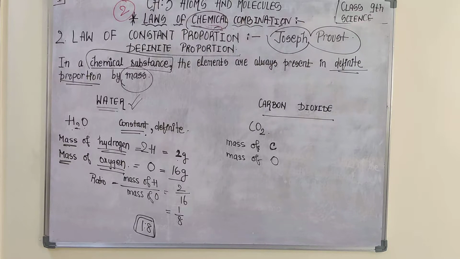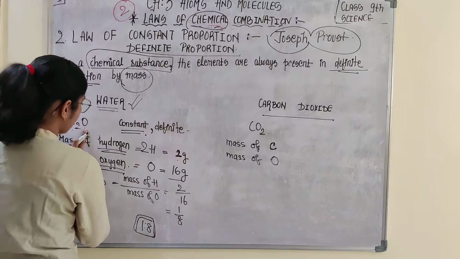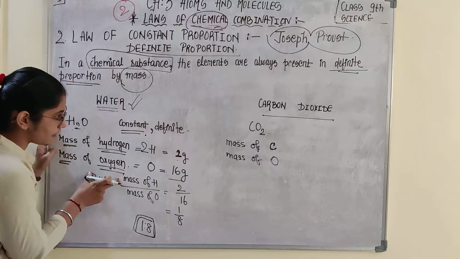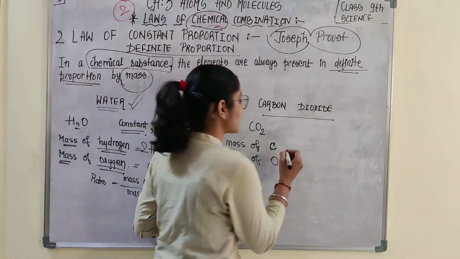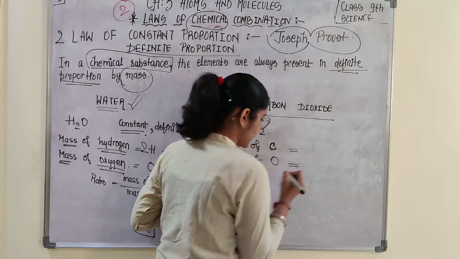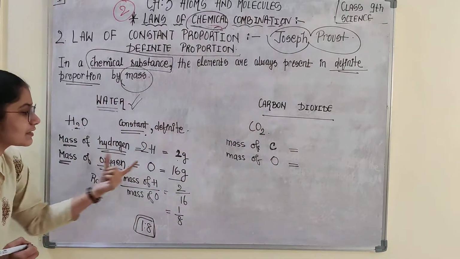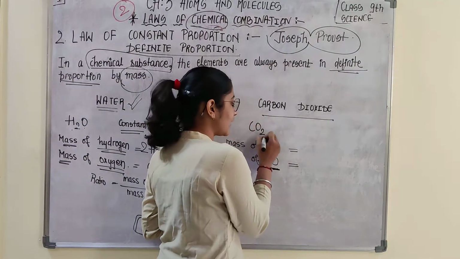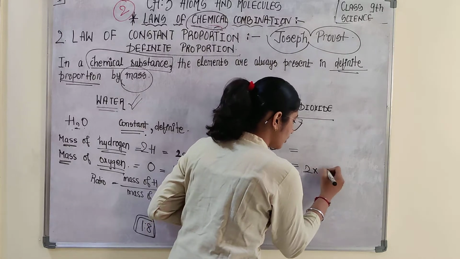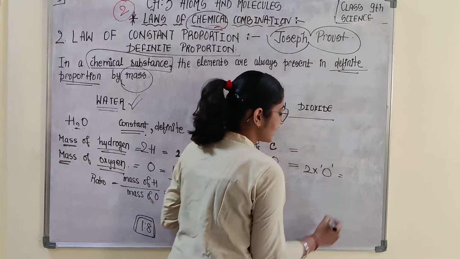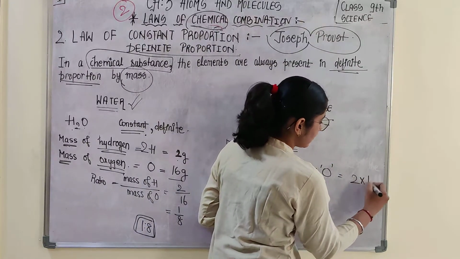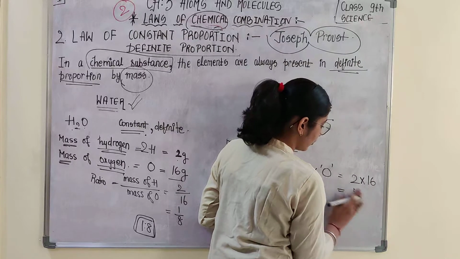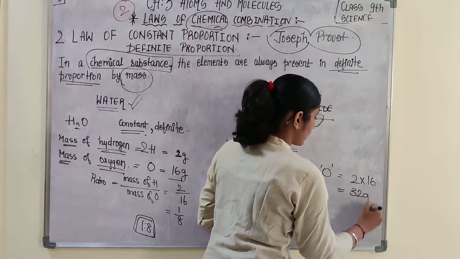Okay. So what I am trying to say here is, as we have calculated in case of water, okay, mass of hydrogen, mass of oxygen, then here also mass of carbon, mass of oxygen. So you can take mass of oxygen from here. It is 16 gram. It is for one atom. There are two atoms. So 2 into mass of oxygen, that is 2 into 16, that is 32 gram.